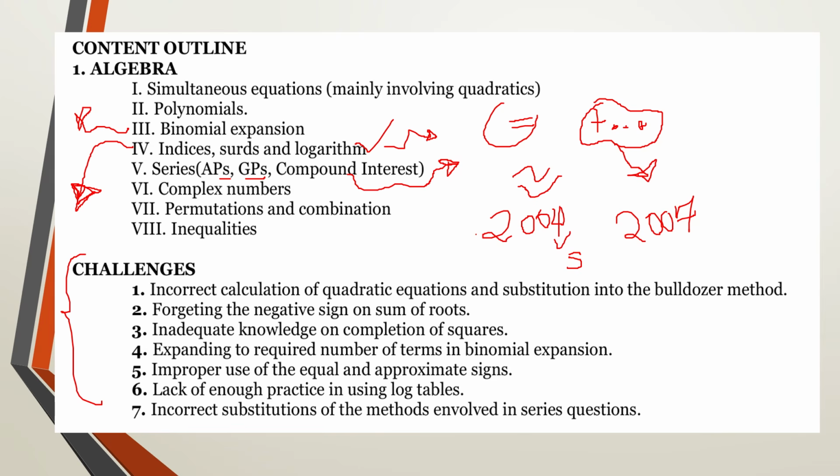If they tell you at the beginning of 2004, that means you need to start counting the years from that very year, because at the end of that year we expect an interest to come. So you need to take note of that. When they say at the beginning of the year, you start counting from that very year. And when they say at the end of the year, you start counting from the following year, because an interest comes after 12 months. So you need to understand that.